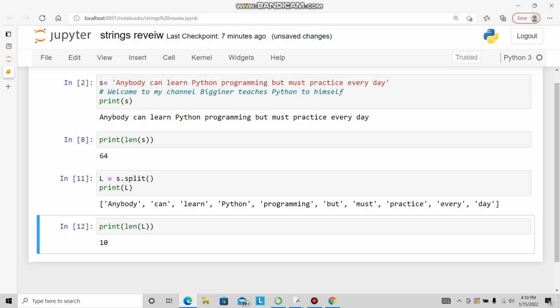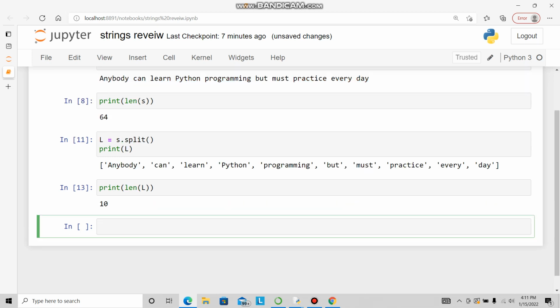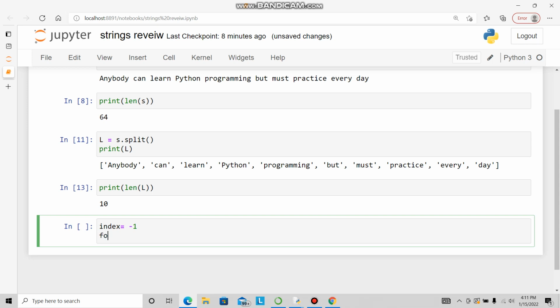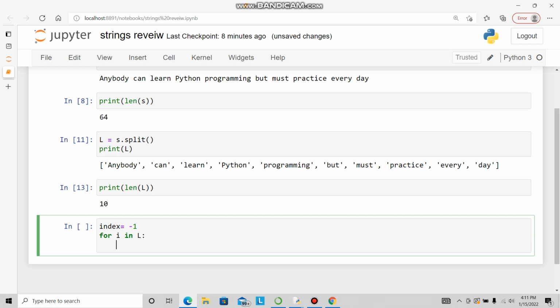Now I would like to go for indexing. What we learned about indexing is that the first one is 0, then 1, 2, 3, all the way like this. So let's make something. Open a new cell and I say, for example, index is equal to, you can say anything, for example -1. Now what we learned, the for loop: for i in L colon, you come to the new line after hitting enter.